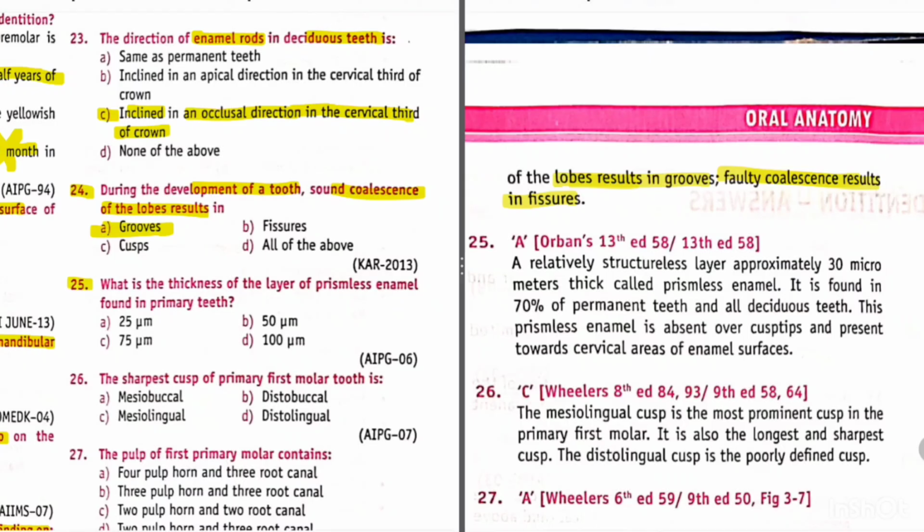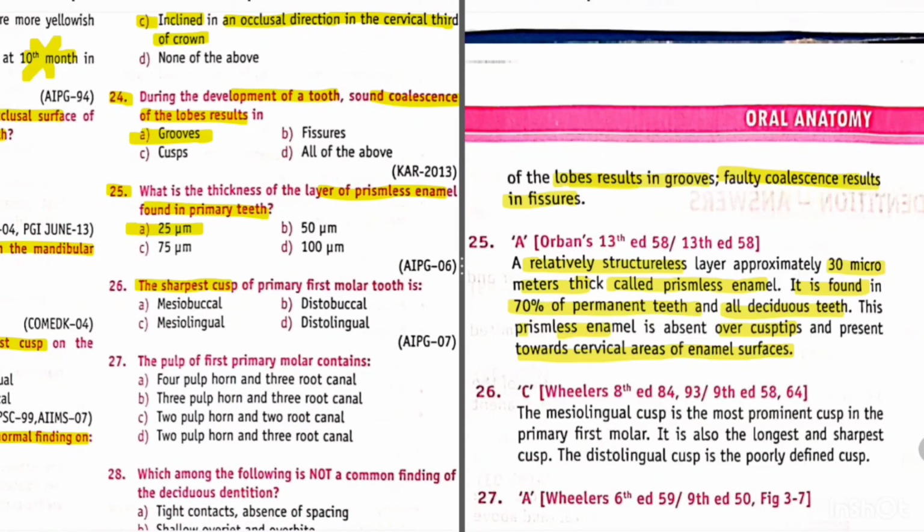Question 25. What is the thickness of the layer of prismless enamel found in primary teeth? So its answer is 25 micrometer. Let's see its explanation. A relatively structureless layer approximately 30 micrometer thick called prismless enamel. It is found in 70% of permanent teeth and all deciduous teeth. This prismless enamel is absent over cusp tips and present towards cervical area of enamel surfaces.